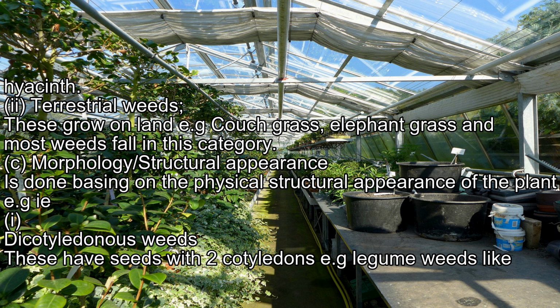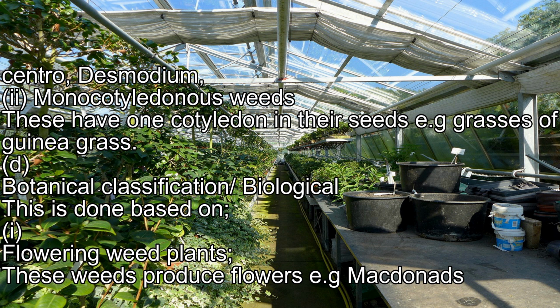Classification by morphology or structural appearance is done basing on the physical structural appearance of the plant. Dicotyledonous weeds have seeds with two cotyledons, e.g. legume weeds like Centrosema, Desmodium. Monocotyledonous weeds have one cotyledon in their seeds, e.g. grasses, Kikuyu grass.